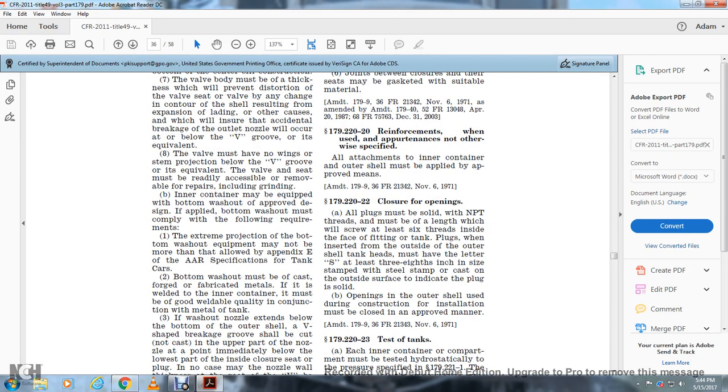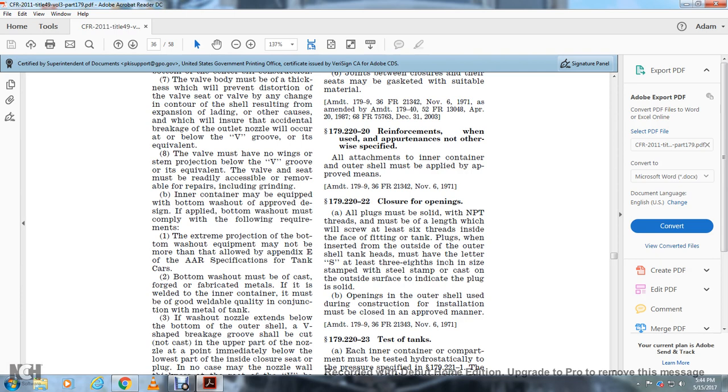Either valve must have no wings with the seam projection below the V groove, with its equivalent valve seat must be readily accessible, removable for repairs including grinding. Inner container may be equipped with the bottom washout with approved design. If applied, bottom washout must be complied with the following requirements.